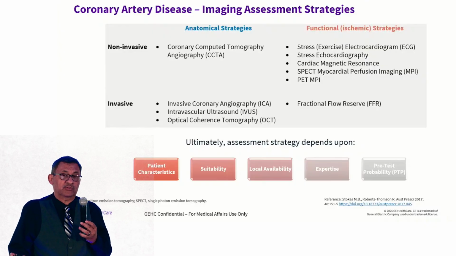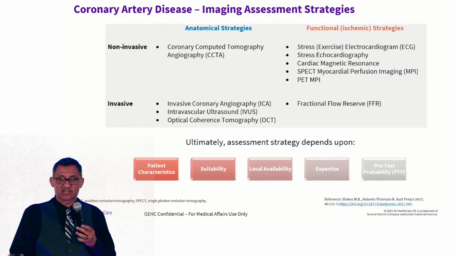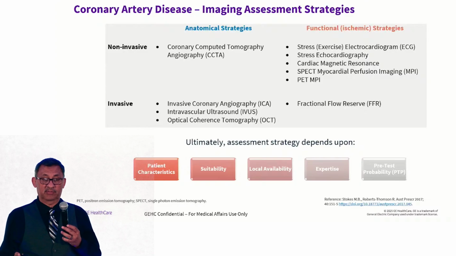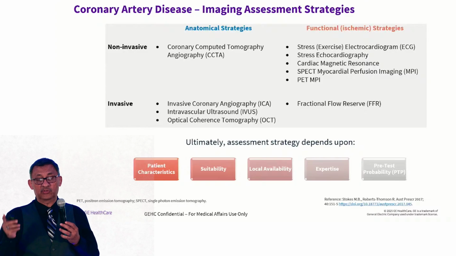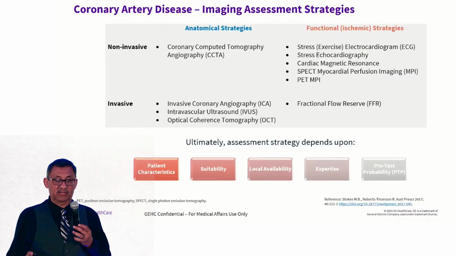You're just doing a plain treadmill. Back in the day, we used to call it just a vanilla. Put the patient on the treadmill, do the ECG, that's it, no imaging. That's just a plain exercise. You can do a stress echo, you can do an MR, you can do a lot of functional imaging. And you're going to base that, if you look on the bottom, on your patient characteristics. What best suits the patient and what is the best fit for what you're trying to find out.